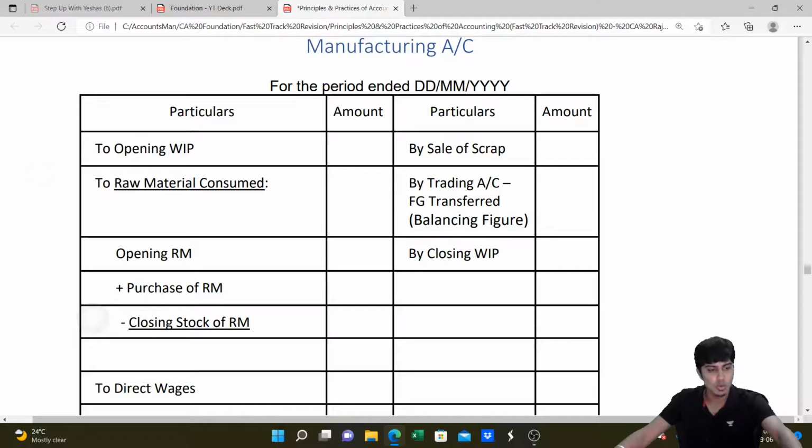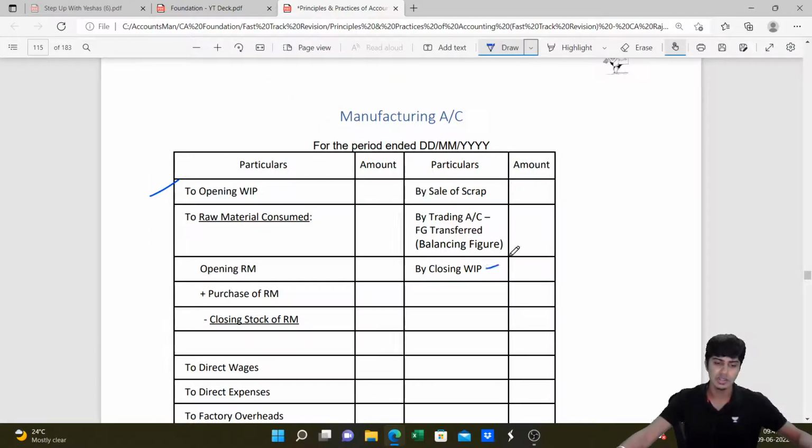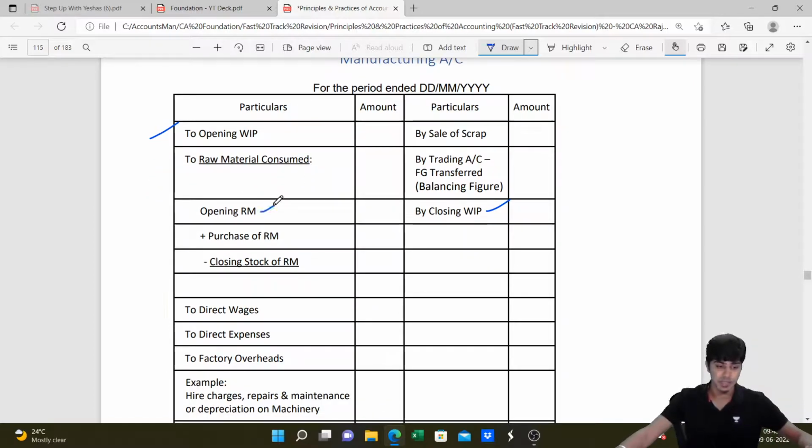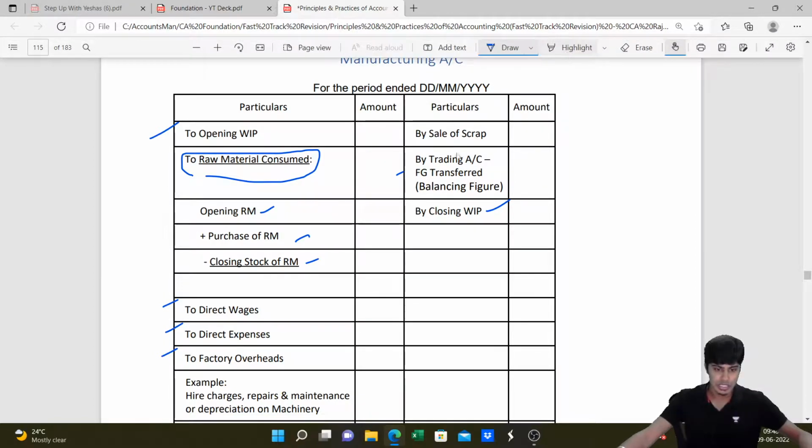So if you open the doors of the factory, what you find is opening work in progress, closing work in progress. And during the year, certain raw material: opening value is there, purchase and closing we will write. That will give us the consumption of raw material during the year. To this, if we add the expenses incurred for converting raw material to finished goods, we will understand the value of finished goods transferred to trading account.